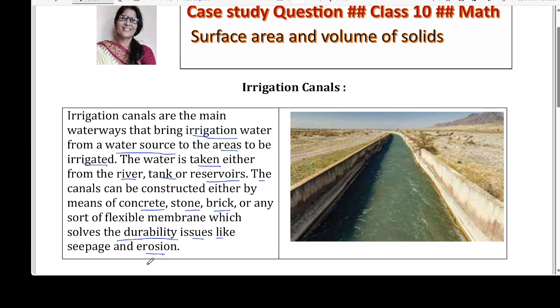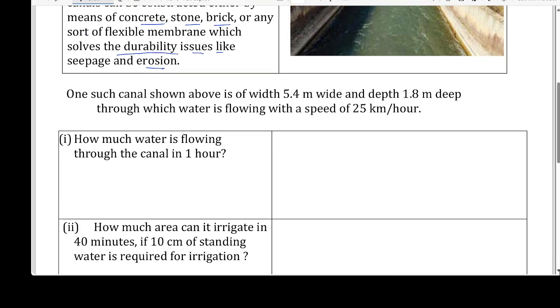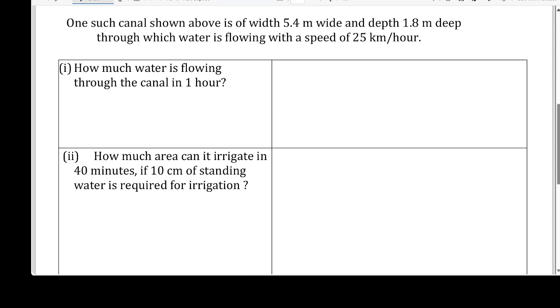And the question regarding a canal is given here. We'll go to that part, that is the more important part for us because it will give us marks. So let's read the question very mindfully. One such canal shown above is 5.4 meter wide and its depth is 1.8 meter, through which the water is flowing with a speed of 25 kilometer per hour. The question is how much water is flowing through the canal in 1 hour.